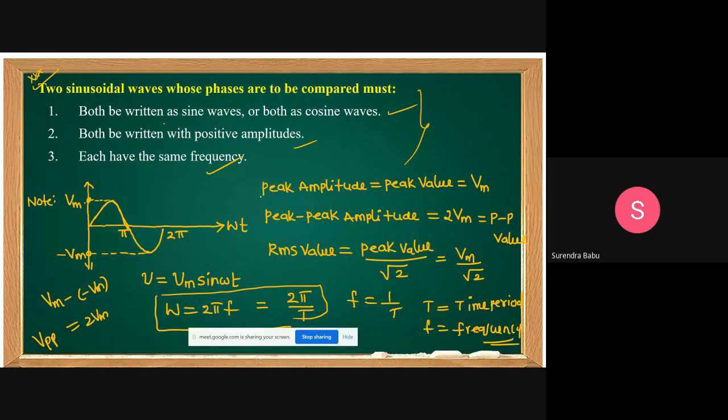Yes, friends, this observation is also important. Please concentrate. If any sinusoidal function is given, we can represent it like this. For example, for a cosine waveform, V equal to Vm cos omega t, how do we represent the cosine function? There is a 90-degree phase difference between sine and cosine. This is Vm and this is minus Vm.